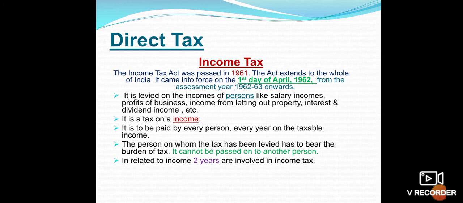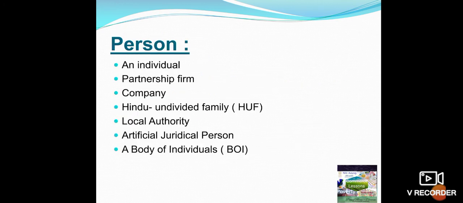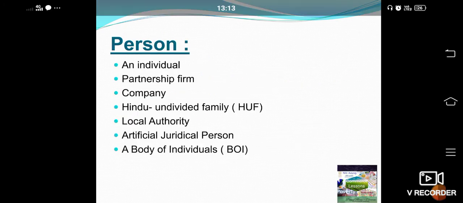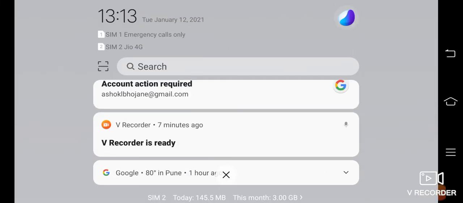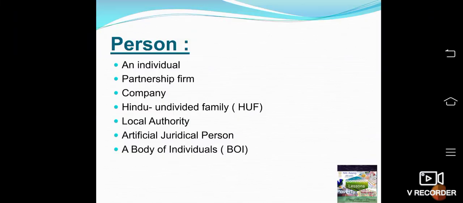In relation to income, two years are involved in income tax, that is the previous year and the assessment year. So first we are going to learn what is the meaning of a person while calculating the income tax. So person means an individual.